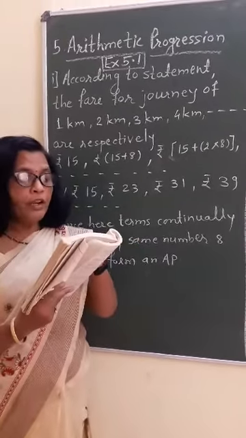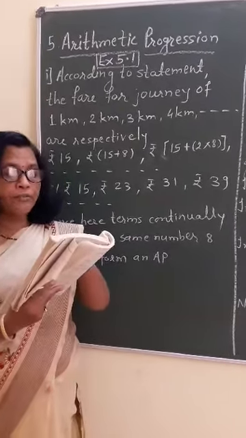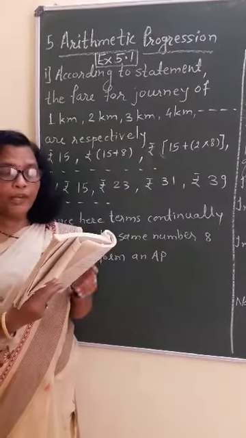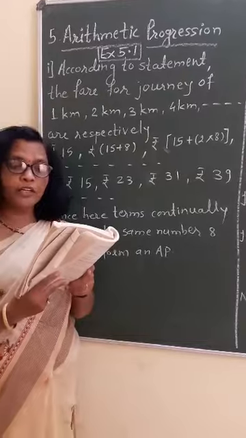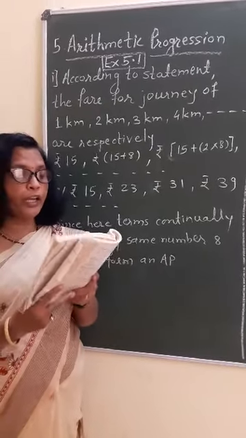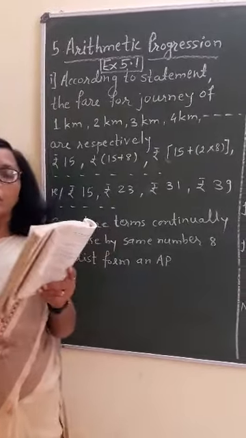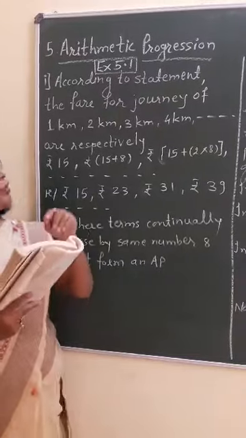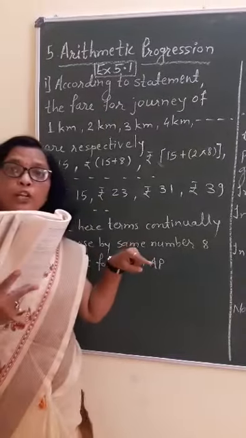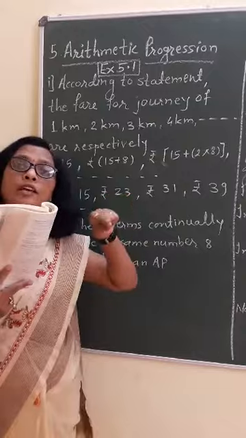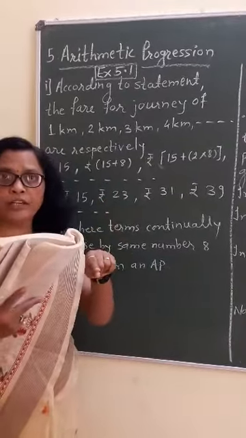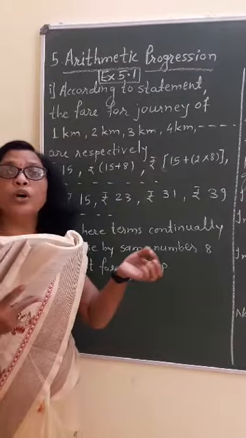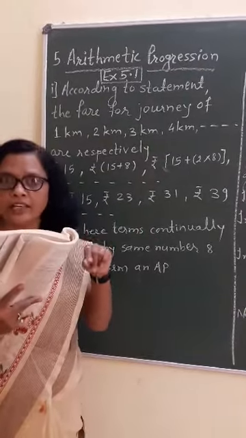First problem: taxi fare after each kilometer, when the fare is rupees 15 for the first kilometer and rupees 8 for each additional kilometer. Means what they have given? For the first kilometer the fare is rupees 15, and for the next kilometers the fare is going to increase by 8.